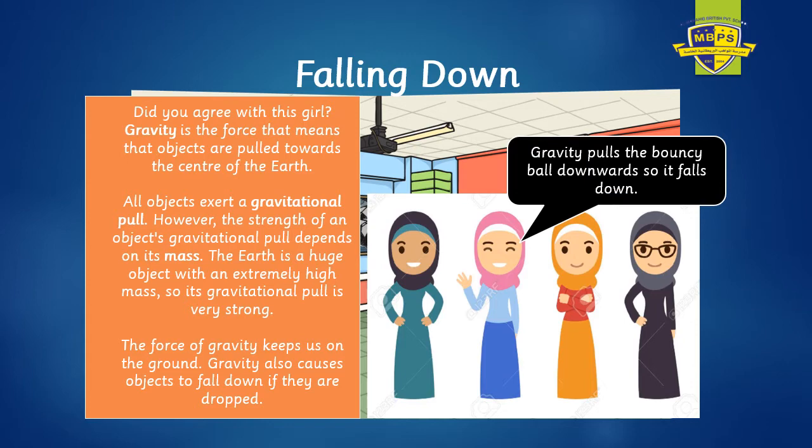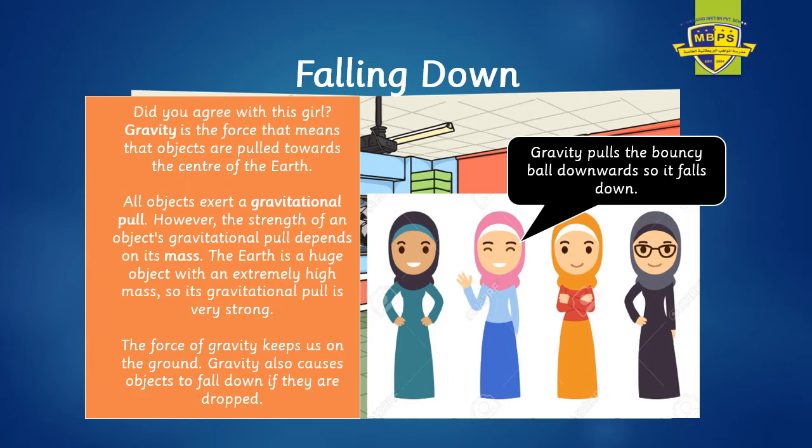The answer is gravity pulls the bouncy ball downwards, so it falls down. Do you agree with this girl? Gravity is a force that means that objects are pulled towards the center of the earth. All objects exert a gravitational pull. However, the strength depends upon the mass of an object and how much distance there is. Earth is a huge object with extremely high mass, so the gravitational pull is very strong.